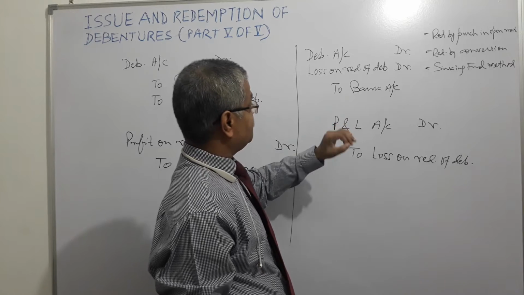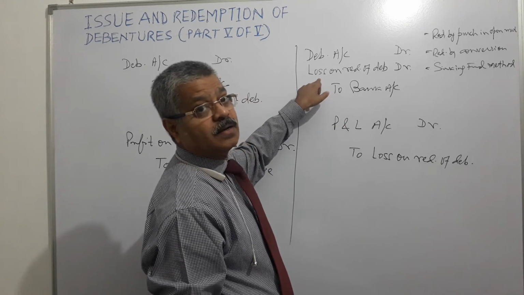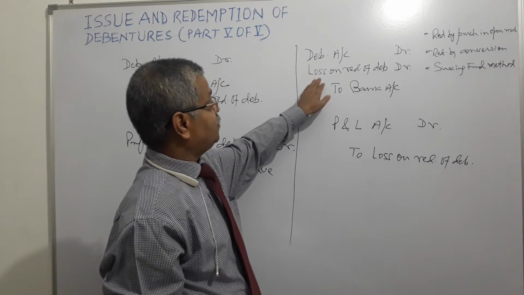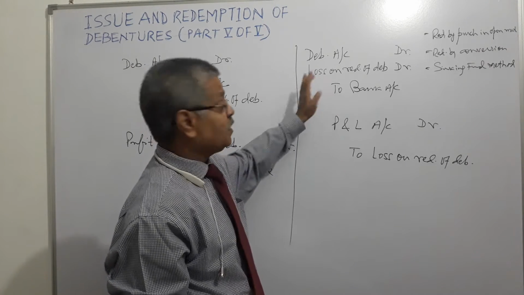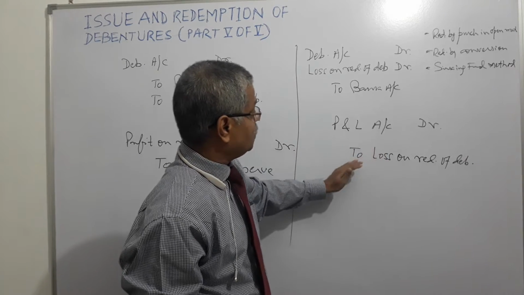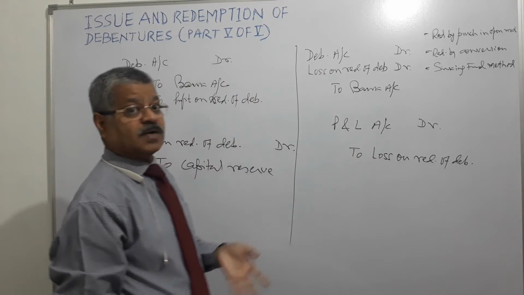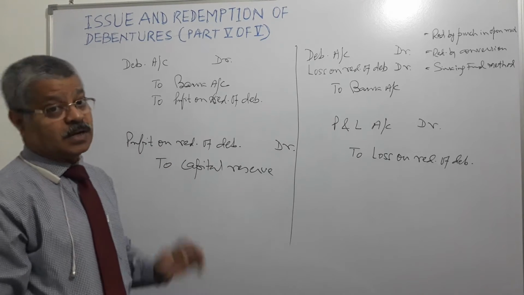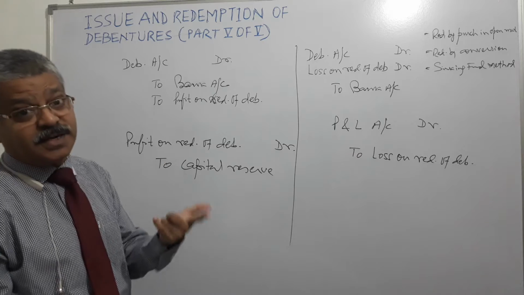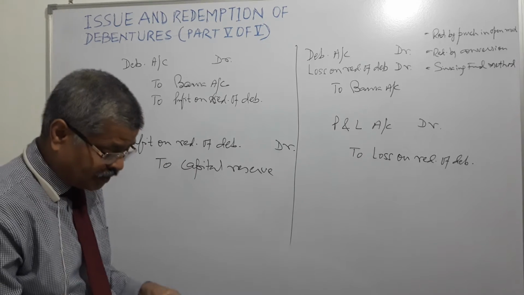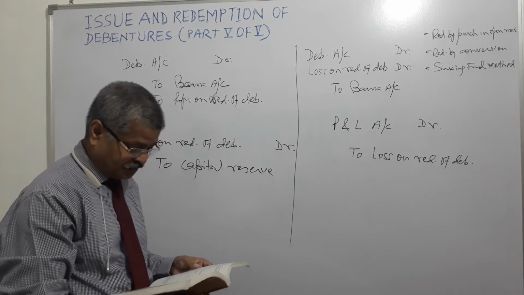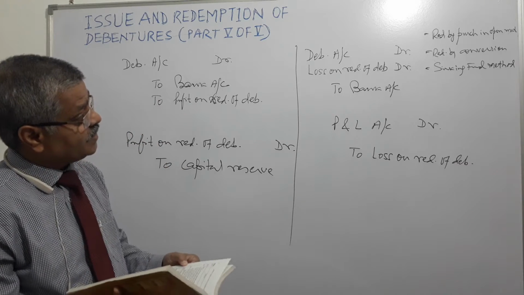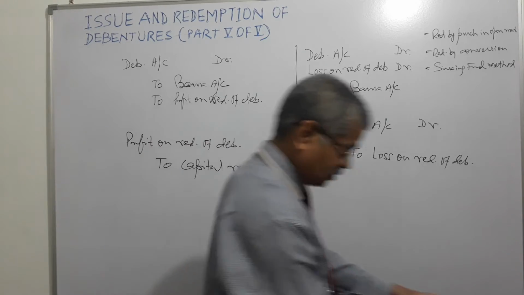Second step is to shift this parking. This is the parking of loss on redemption of debentures. So it will be adjusted through profit and loss account. So debit profit and loss account and credit loss on redemption of debentures, whatever loss the company incurred on redemption of debentures at premium. The company needed to pay premium while buying the debentures, right? So this is clear. Now we go to the next step, redemption by conversion.